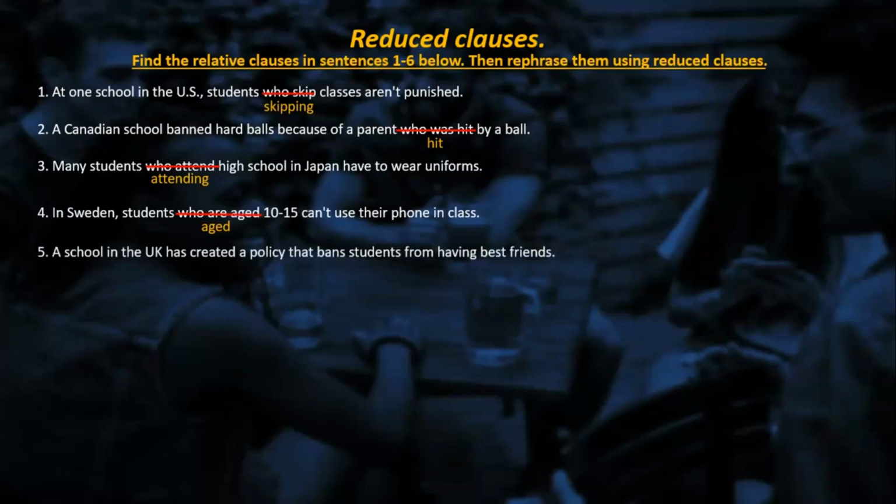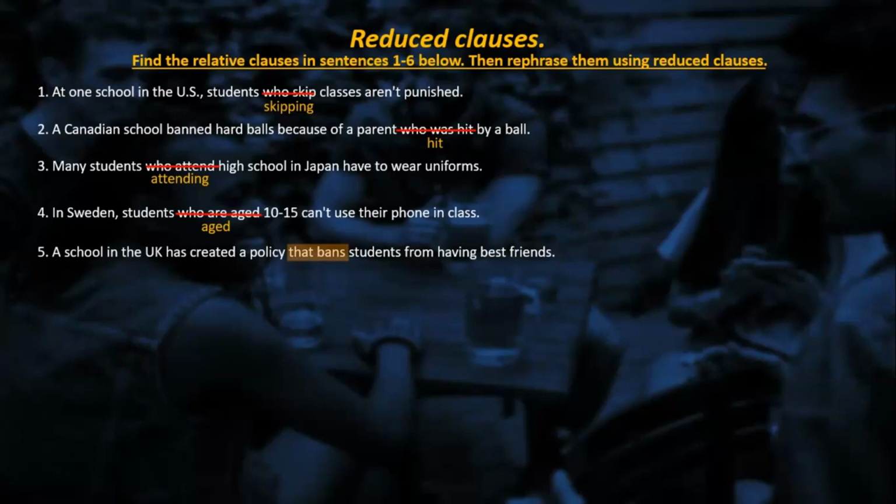Help me with the number 5. A school in the UK create a policy that bans students from having best friends. So in the reduced form is? Created. Correct. Great. Do we need to use past participle or gerund?